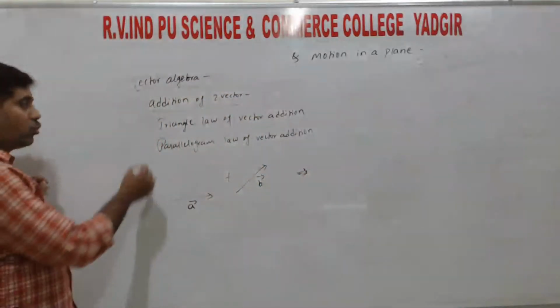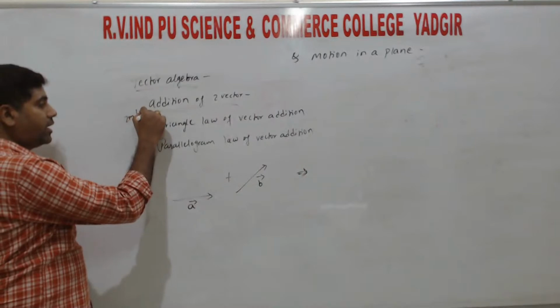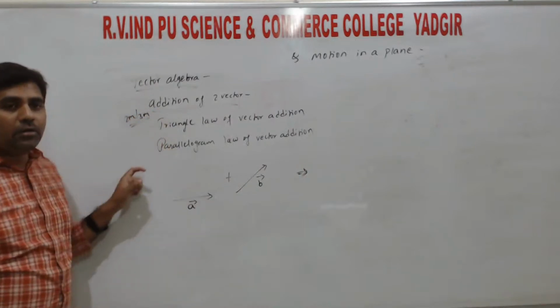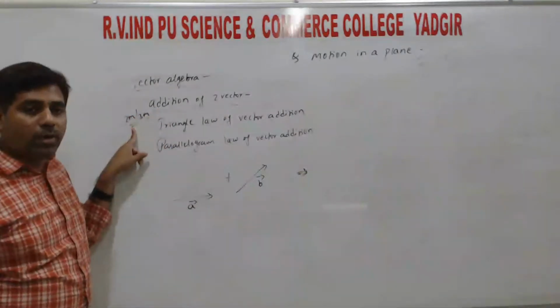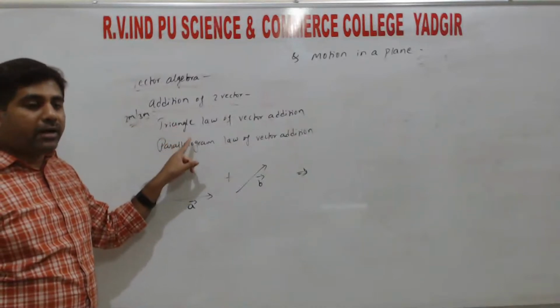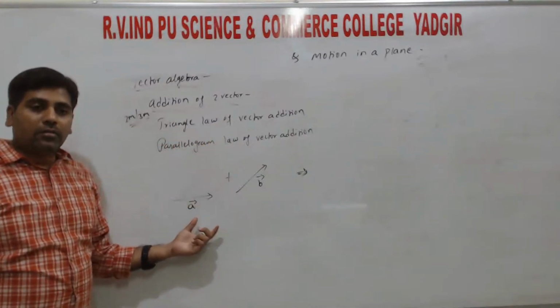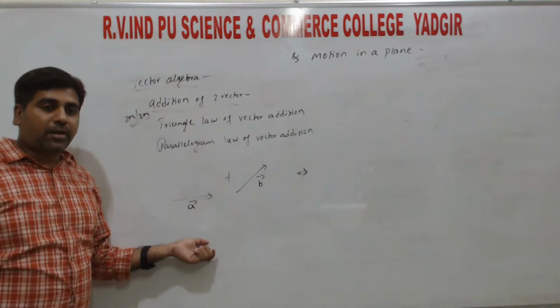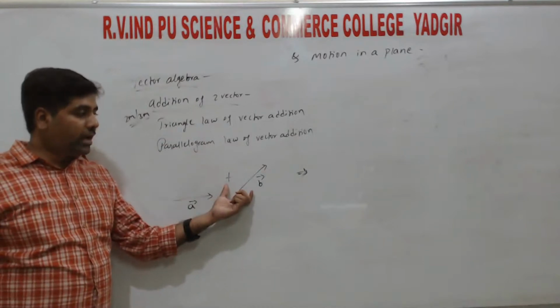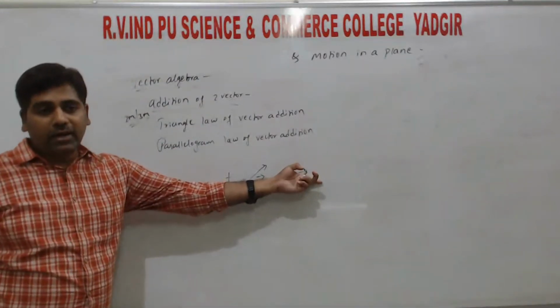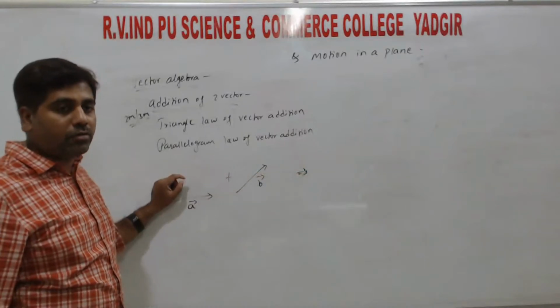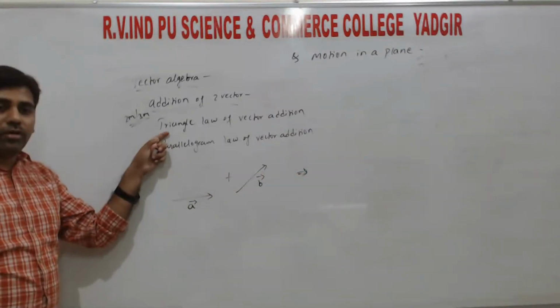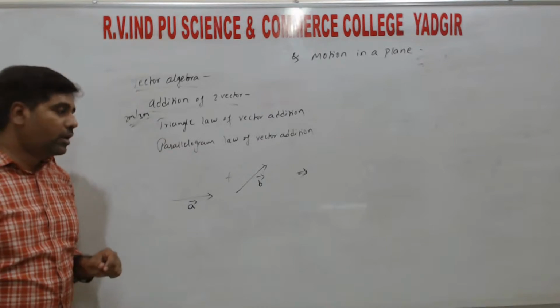Either 2 marks ಅಥವಾ 3 marks ಗೆ very important. State and explain triangle law of addition ಅಂದ್ರೆ diagram ಬರೆದು explain ಮಾಡಬೇಕು.